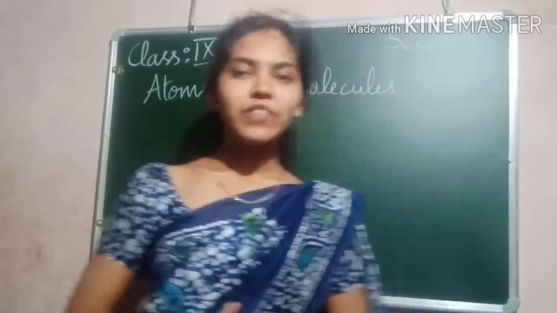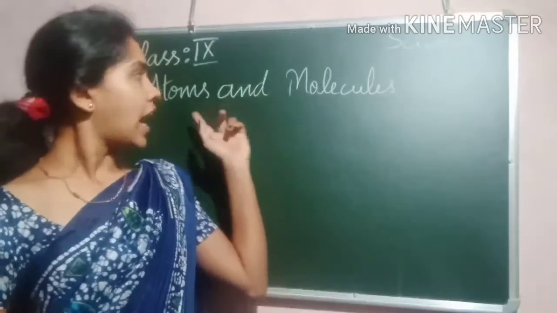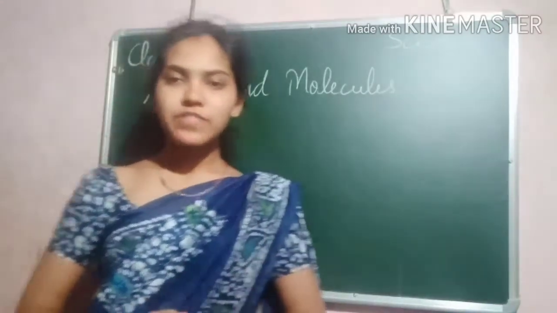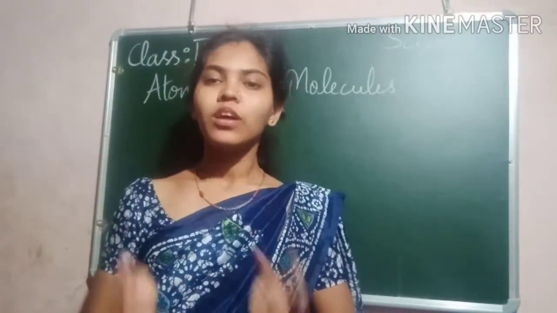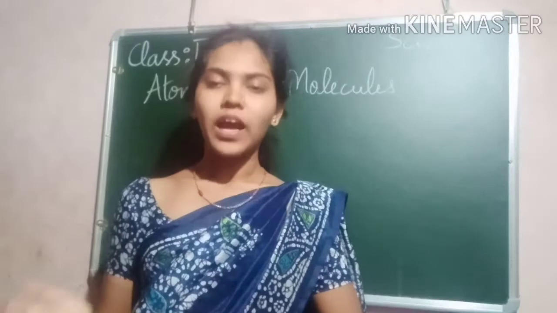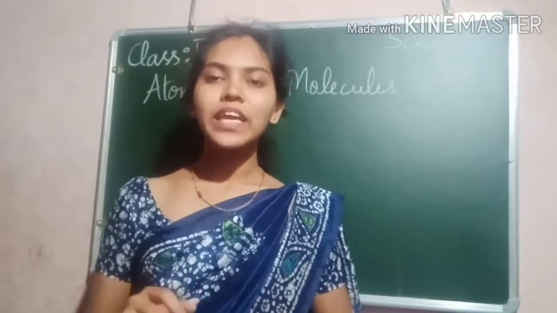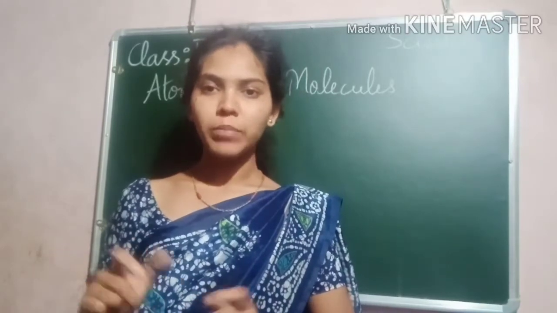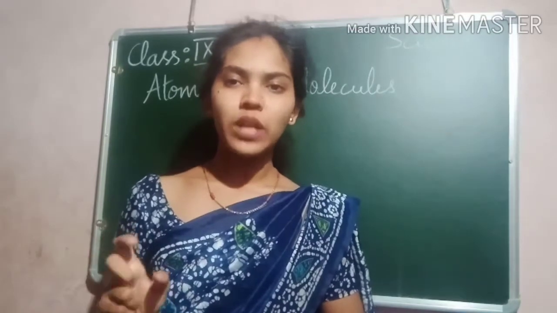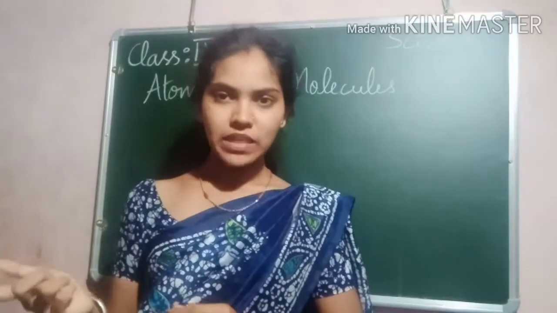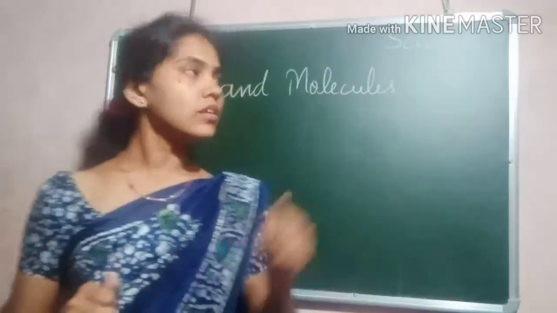Students, today I will be continuing the 9th standard science chapter, atoms and molecules. I started this chapter in the last class, and we discussed what we mean by an atom, what the properties of atoms are, how we can represent atoms in the periodic table, and what symbols we can use to represent certain elements. In today's class, let us discuss molecules.